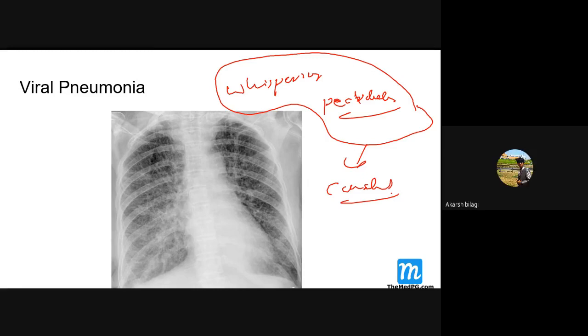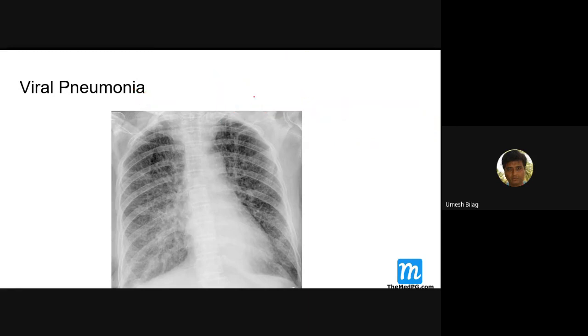Whispering pectoriloquy means the patient should be asked to whisper, the way as though you're telling some secret in somebody's ear. And if you are able to recognize the words that he has said through putting your stethoscope on the chest, then it is called whispering pectoriloquy. Hearing some sound is not whispering pectoriloquy. You should be able to recognize the words. That is very classically seen in consolidation.